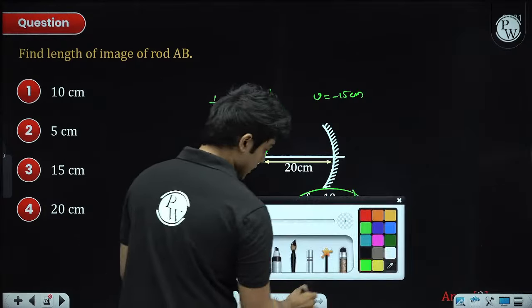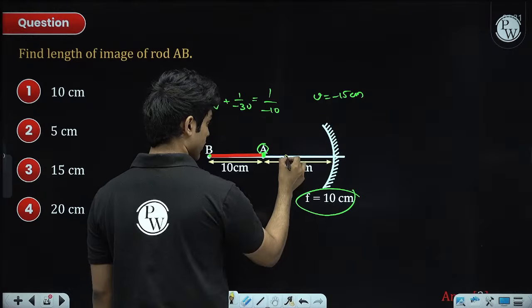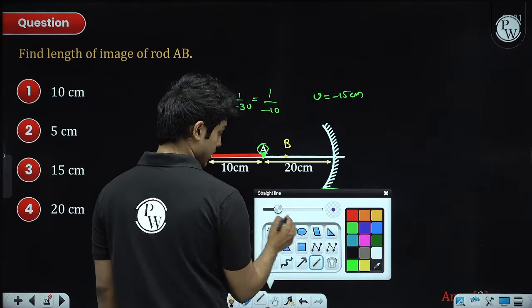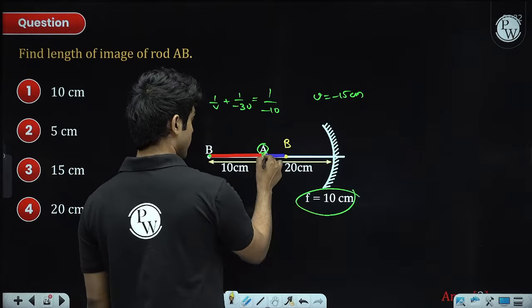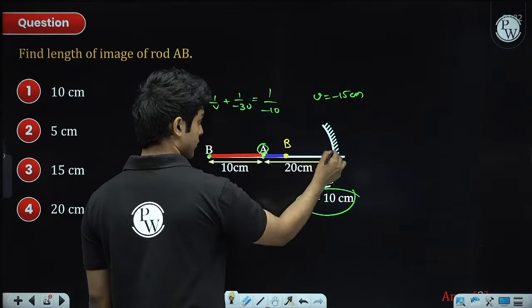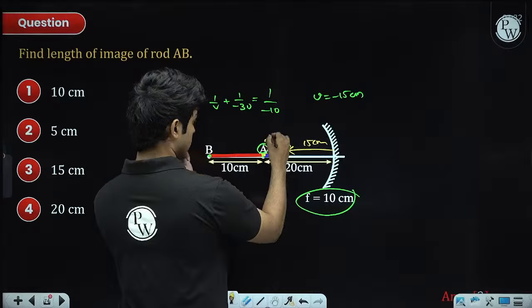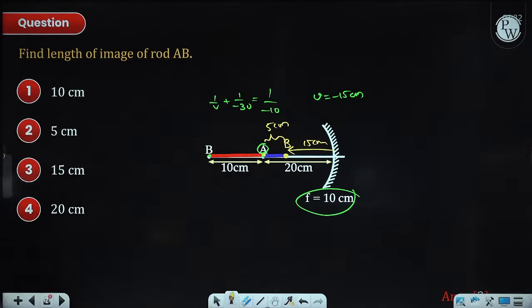So which means the image of this point B will be somewhere over here. And the image of the rod will be like this. A's image will be at A only and B's image will be at 15 centimeter. So what is the length of the rod? It is 5 centimeters. So that's how we have to do for finite length rods.